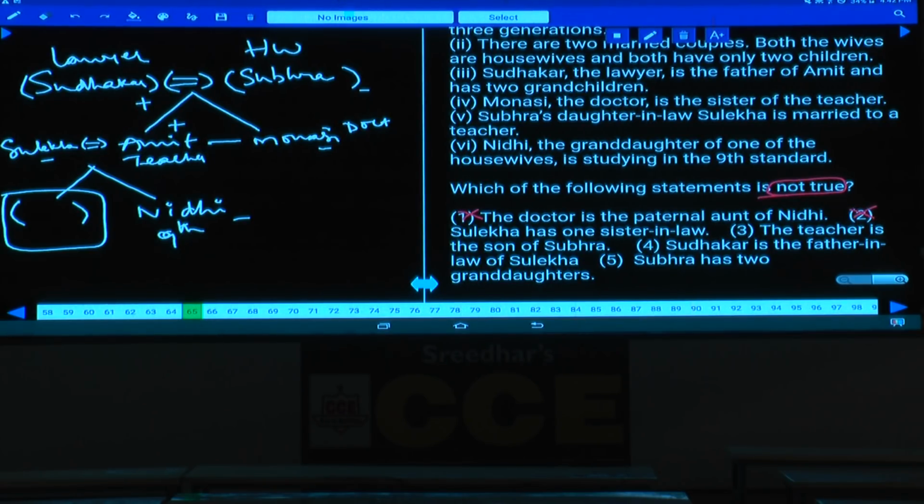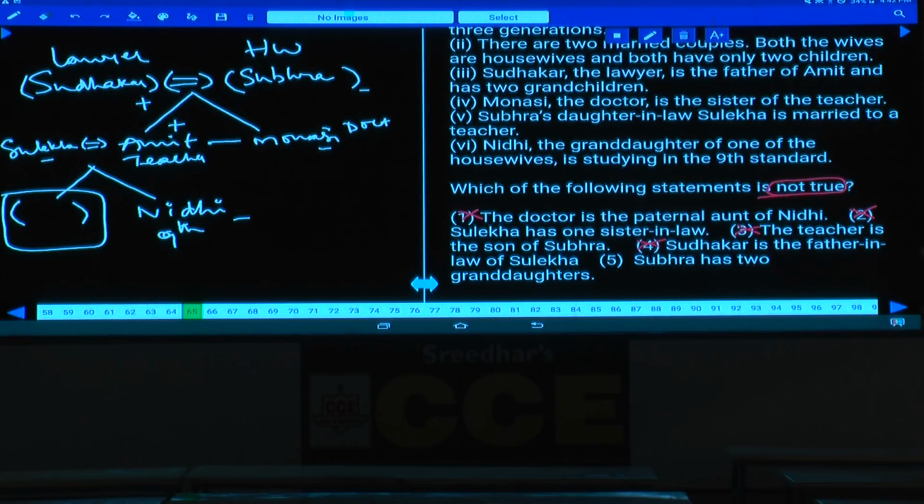This is also true. And teacher is the son of Subra. Teacher is the son of Subra, that is definitely true, and this cannot be our answer. And Sudhakar is the father-in-law of Sulekha, and this is also definitely true, hence it cannot be your answer. Subra has 2 granddaughters. This can be false, isn't it? Because as of now, one granddaughter is there, but 2 granddaughters may be true or may be false. We cannot say that it is definitely false, isn't it?